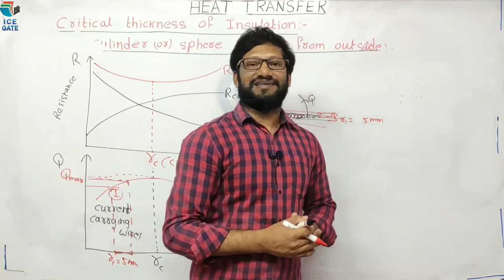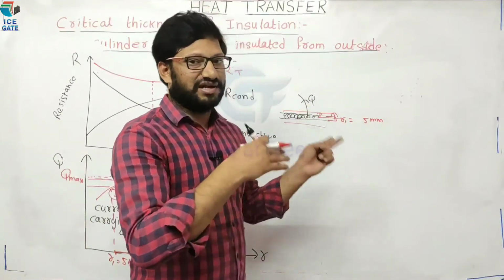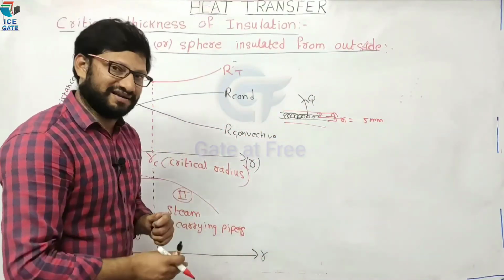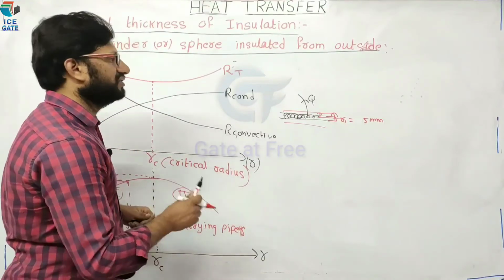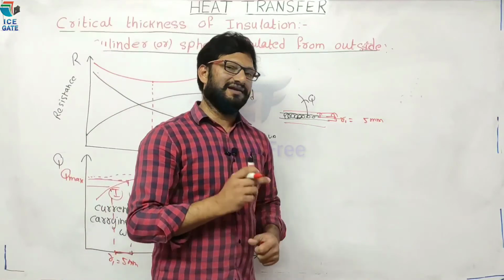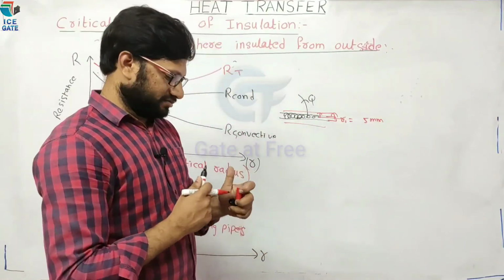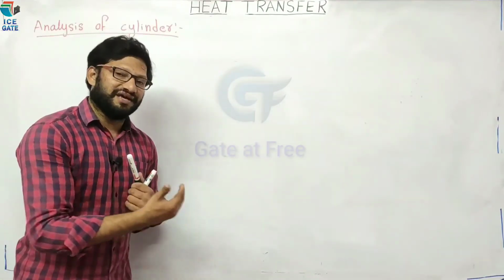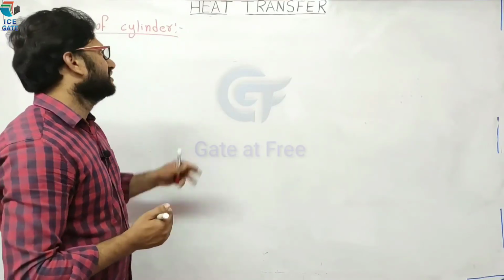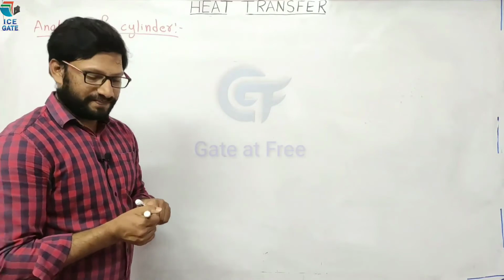Now let us do analysis for cylinder as well as for sphere to calculate the critical radius. We are going to derive the equation of critical radius for both cylinder and sphere. Now let us derive the equation for critical radius in cylinder.